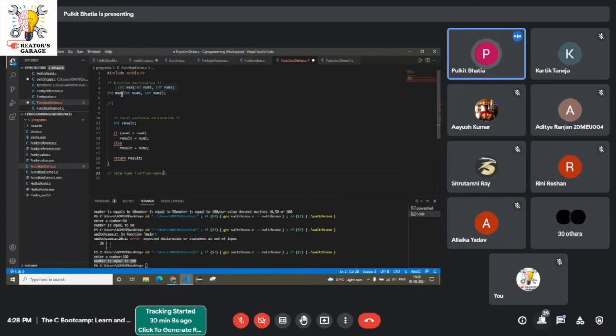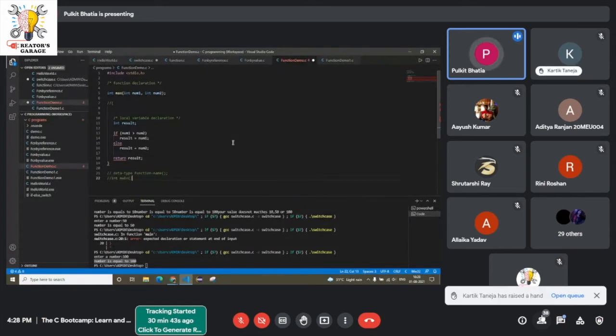In case of a function, these parameters are known as arguments. So these integers are known as arguments. In case of int main, there is no argument, but we can pass arguments. Why are we passing arguments? Suppose you have to write a function and then call it somewhere else. In order to pass some values, you have to write the arguments inside it.